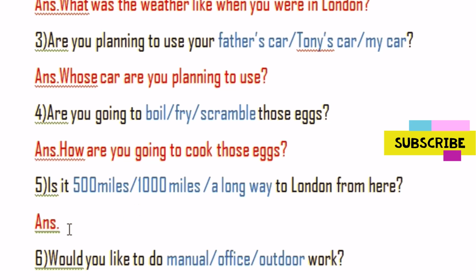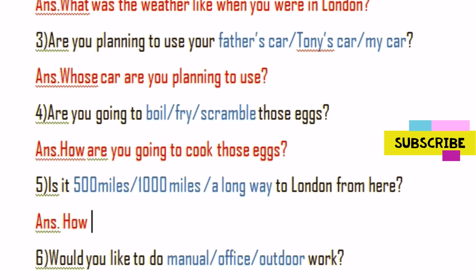Next question there. I think you can answer this question very easily yourself. Is it 500 miles, 1,000 miles a long way to London from here? The person is talking about the distance, isn't it? What could the answer be here, my dear? You can write your answers in a copy there and you can check the answer later on. Let's write the answer for this question 5 here. What could be the information question here?